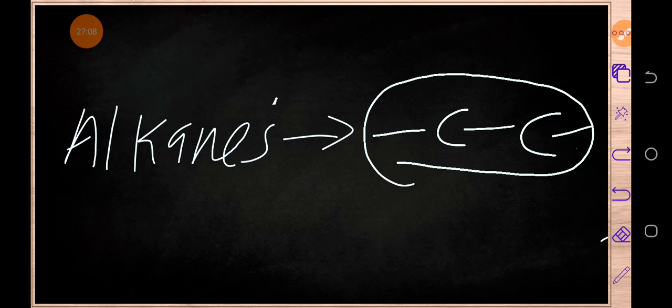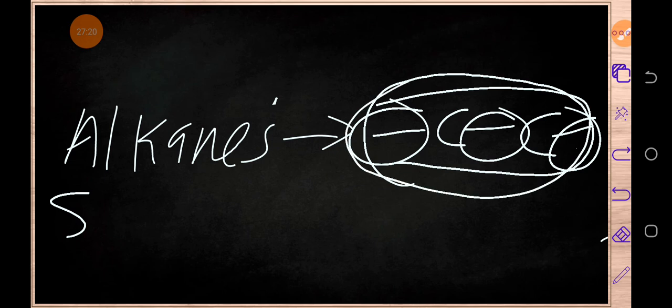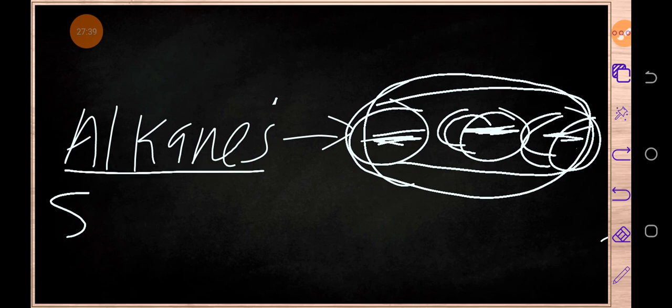This functional group is a single carbon to carbon covalent bond. As you can see, we've got this single bond, single bond, single bond. So this is the functional group of alkanes. Whenever you see carbons bonded using single bonds, just know that the member of organic compound comes from alkanes, because alkanes are the ones which have this functional group.